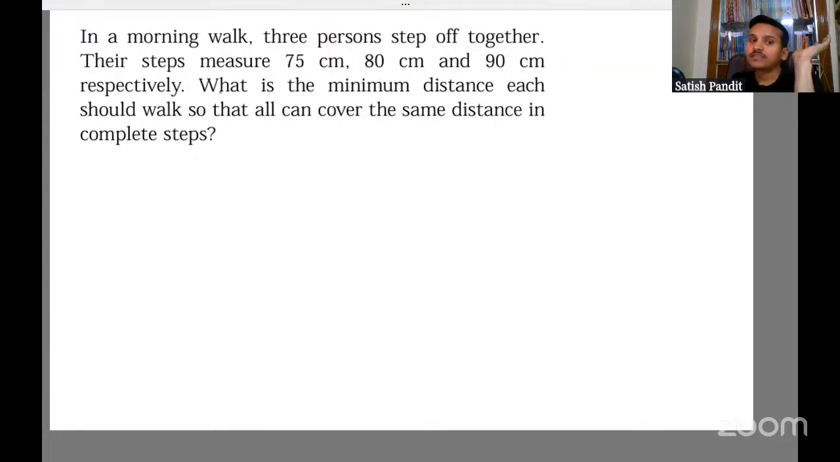So we have 3 persons. Let the 3 persons be A, B, and C. In a morning walk, 3 persons step off together, so they're actually stepping out together, all the three of them. And the steps measure 75, 80, and 90. So when person A takes one step, that is 75 centimeter. They're stepping off together, all of them starting at the same time, basically.